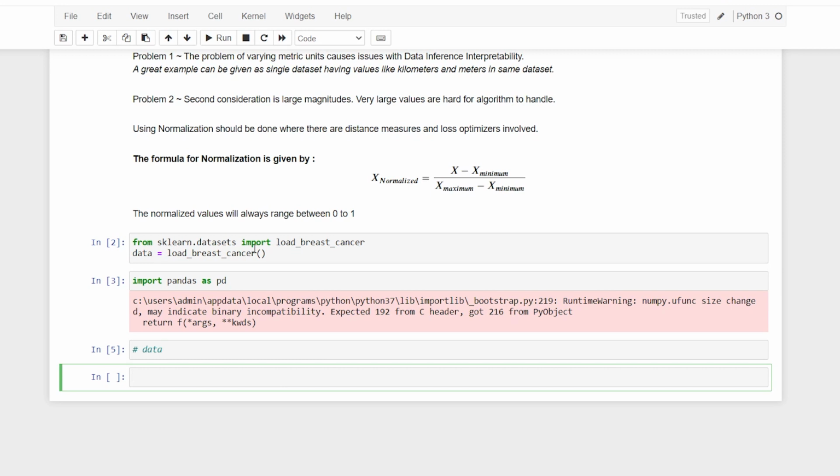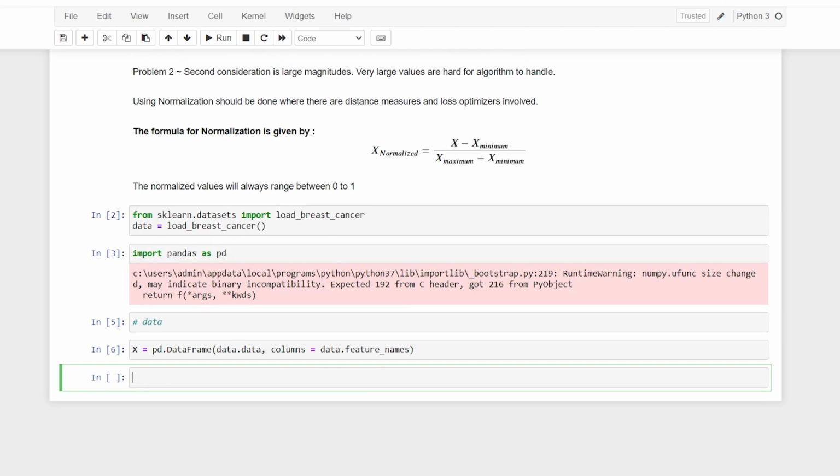The next step is to extract all of those features into X and Y. So I'll say X is equal to pd.DataFrame, and in this I'm going to say data.data, because my data had all the values. Later on I'll say columns, and in columns I'm going to say data.feature_names.